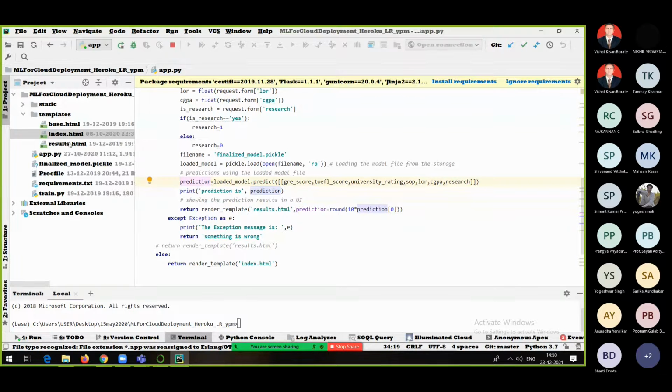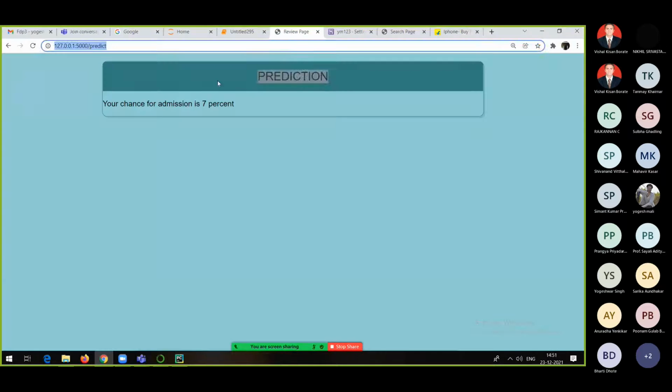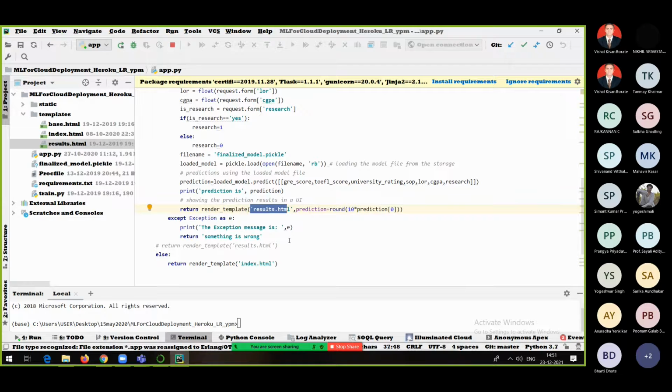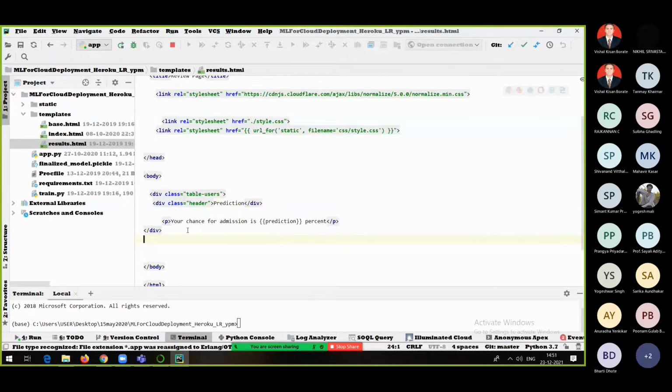render_template result.html. Here we are rendering that result, because of which we are able to see this page. This is the result page: your chance for admission is this much percentage. For the prediction, we are rounding it. Maybe I can multiply it with 100 and then get the result. So in result.html, if you want to see it, it says your chance for admission is prediction.